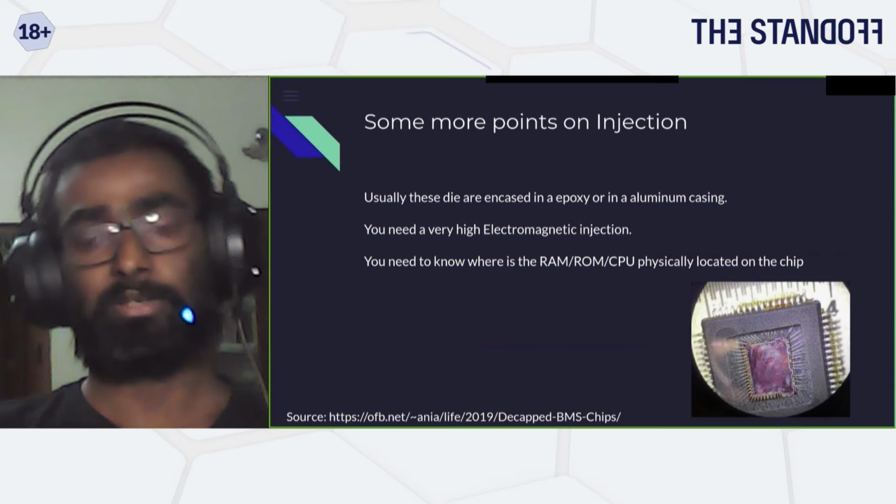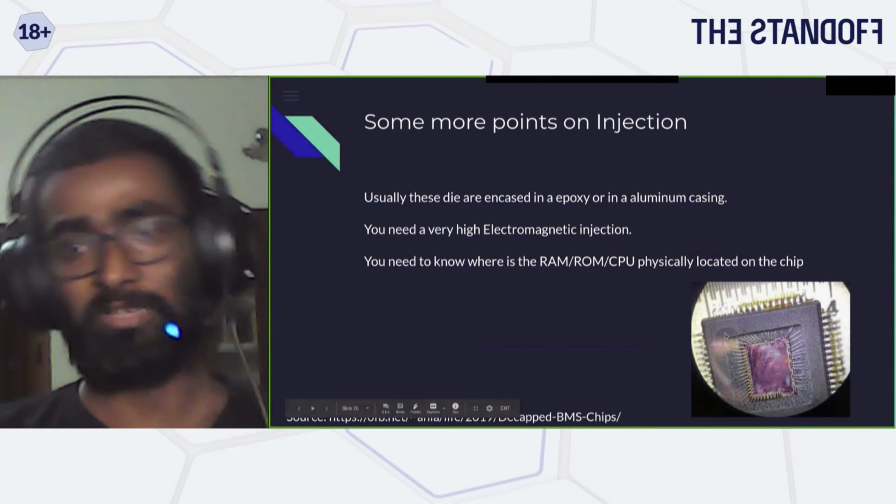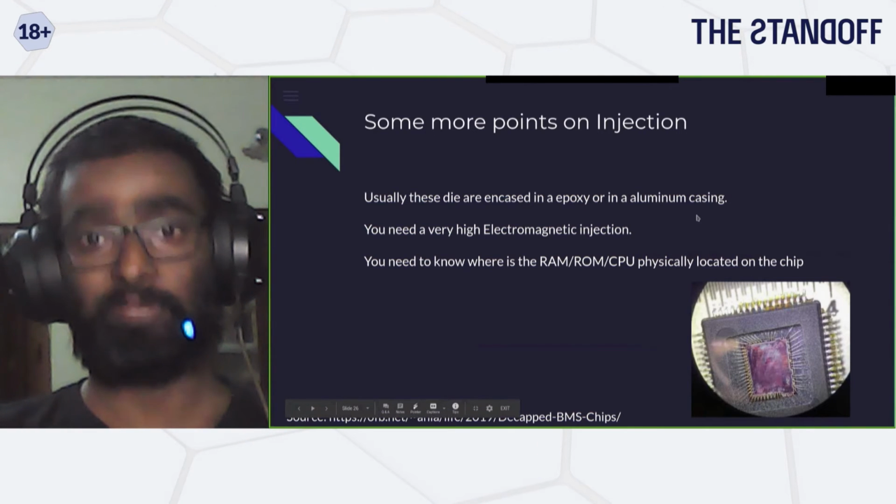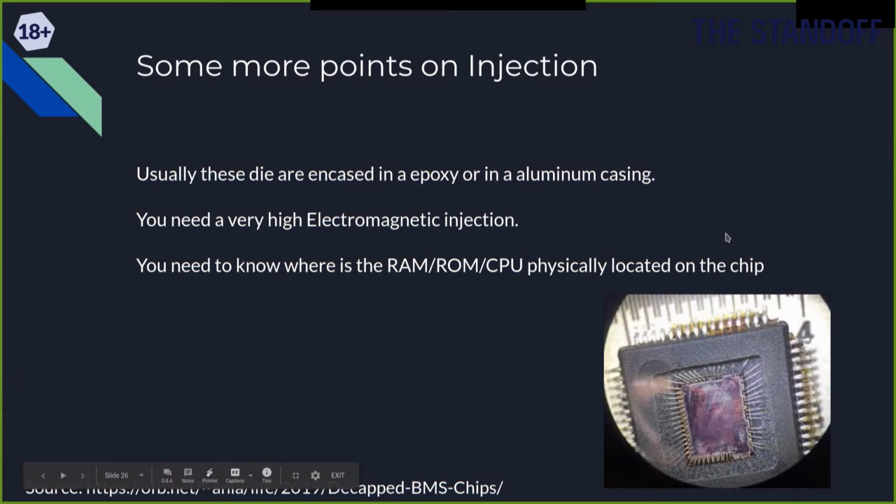If you look at any IC, it will be cased properly, sometimes even in aluminum casing, or sometimes in epoxy. So you need a very powerful electromagnetic injector, because it has to pass through all those layers and hit the silicon substrate that is inside your chip.